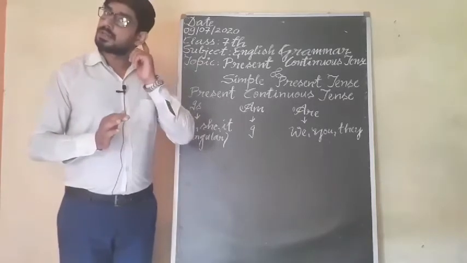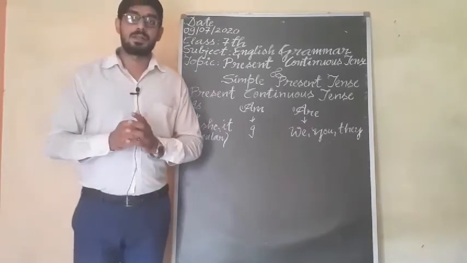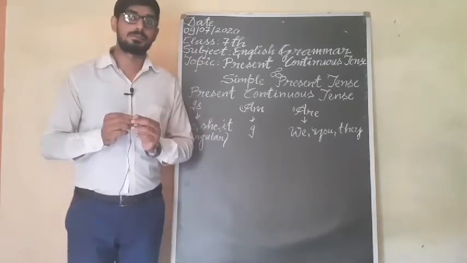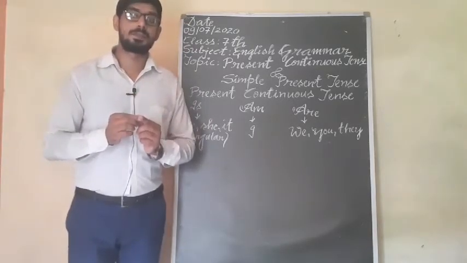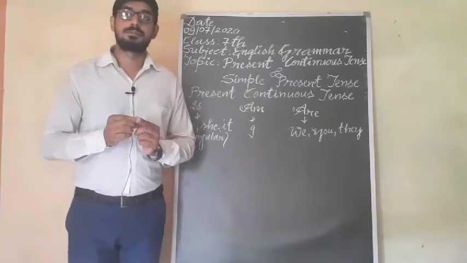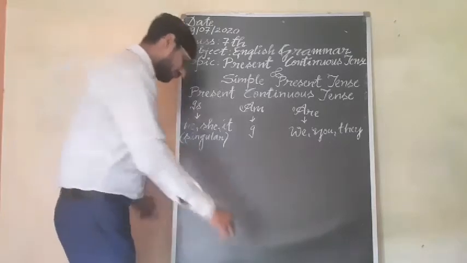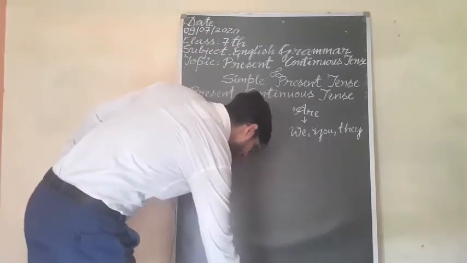Understand? So here we are going to read the chapter and know about the terms, how to use the helping verbs in this tense. Come to the chapter and know about it.